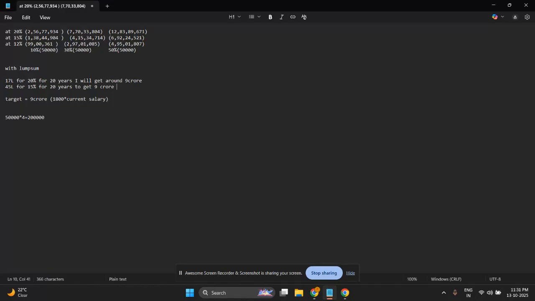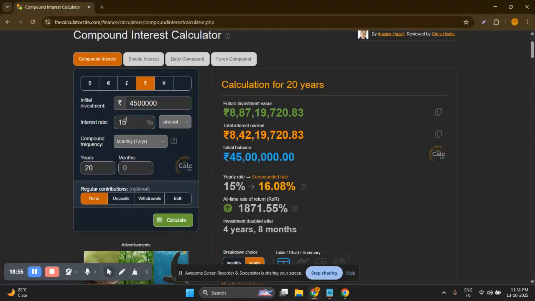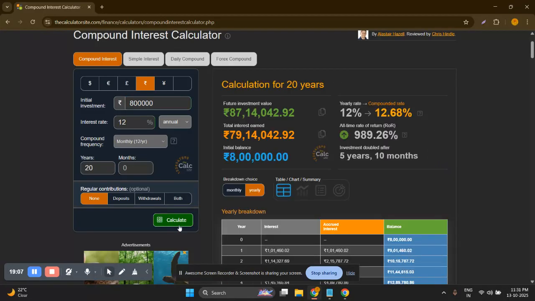Now, for 12%, it will be a very high amount, maybe around 80 lakh rupees, which is very difficult for anybody.